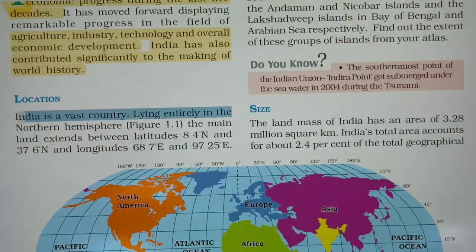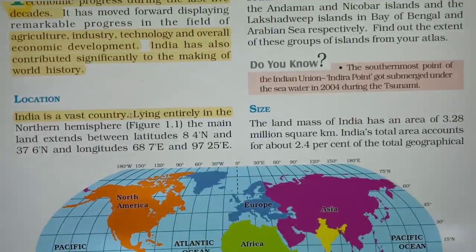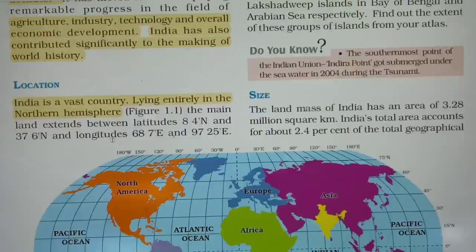India is a very vast country. As you all know, India is a very vast as well as very diverse country. Different kinds of people live in India, with different religions, different costumes and cultures. India lies entirely in the northern hemisphere, which means India lies completely in the northern hemisphere. How? Let's see.